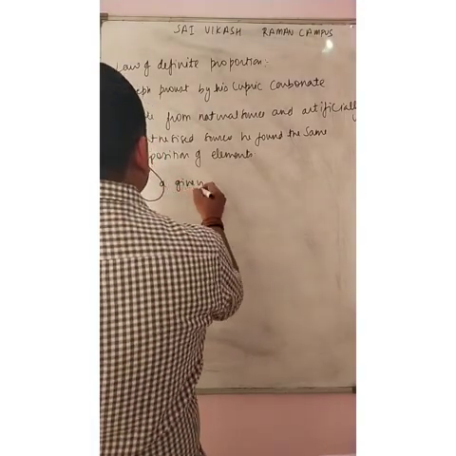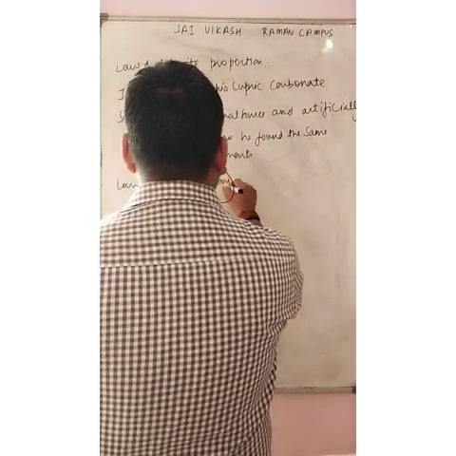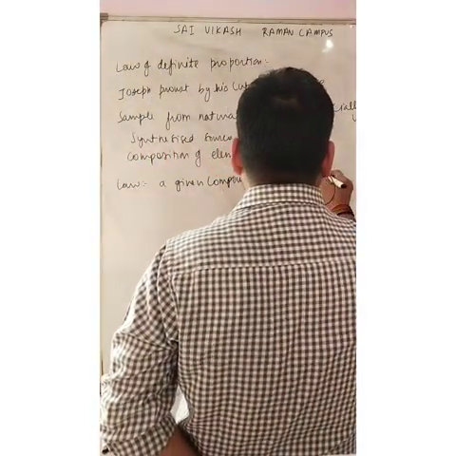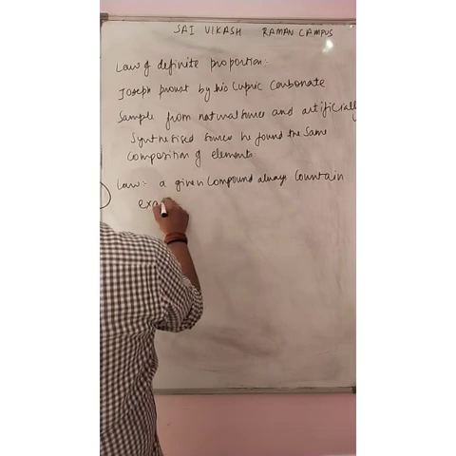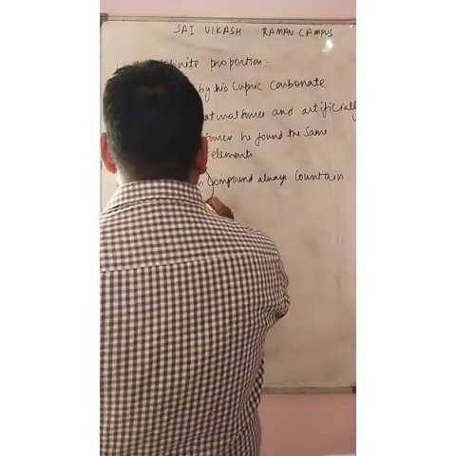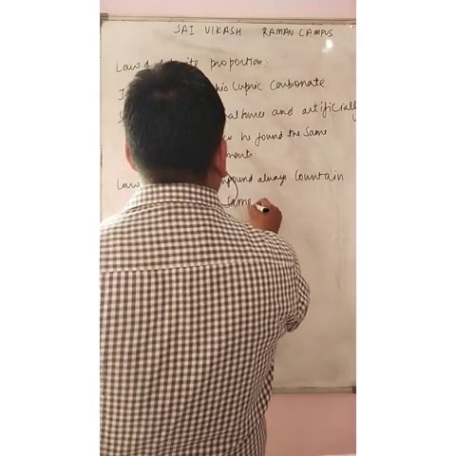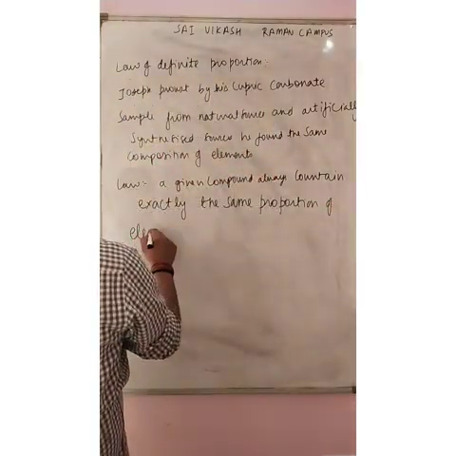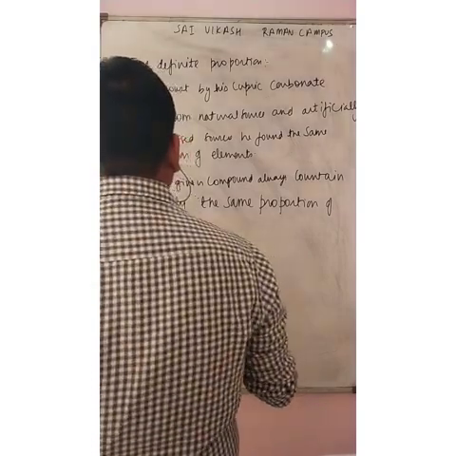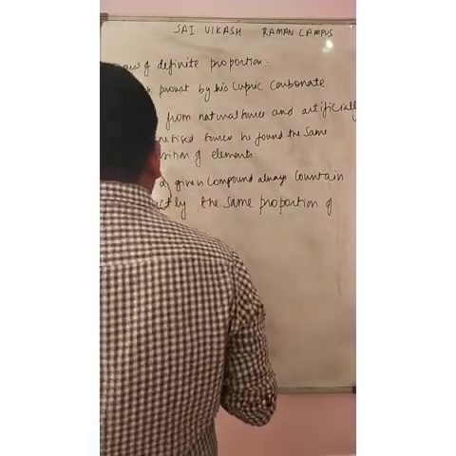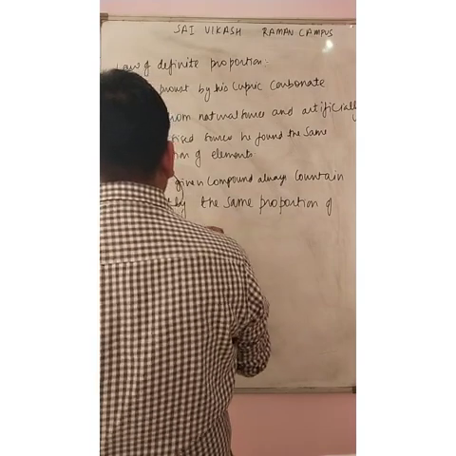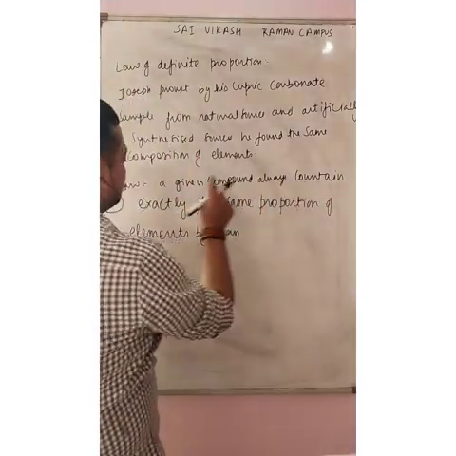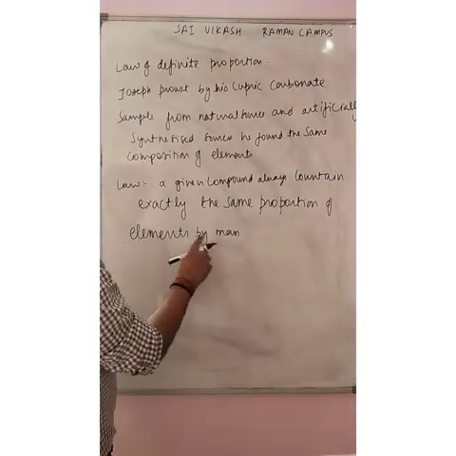A given compound always contains exactly the same proportion of elements by mass.